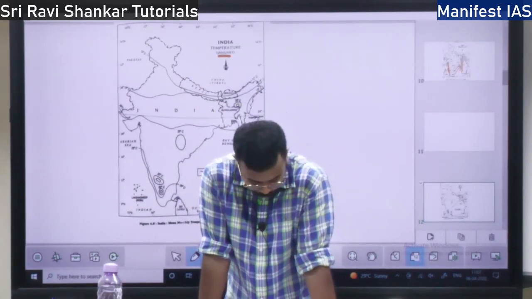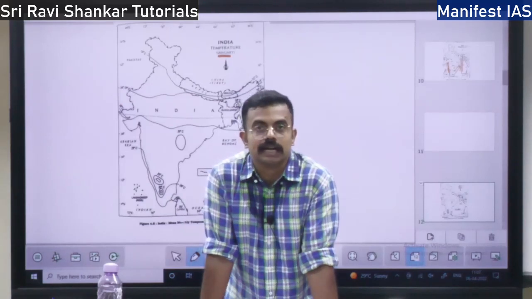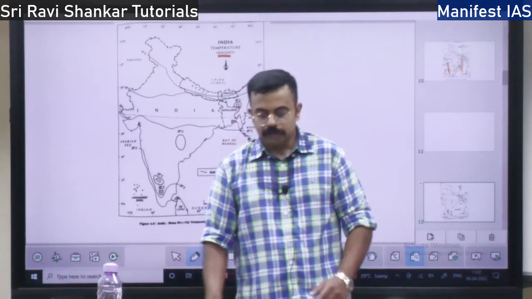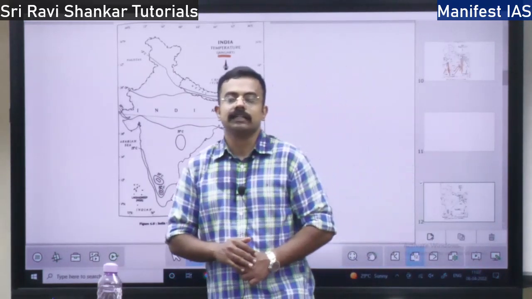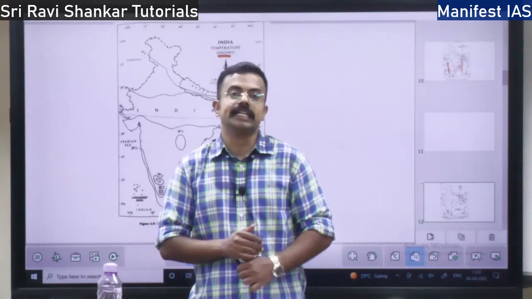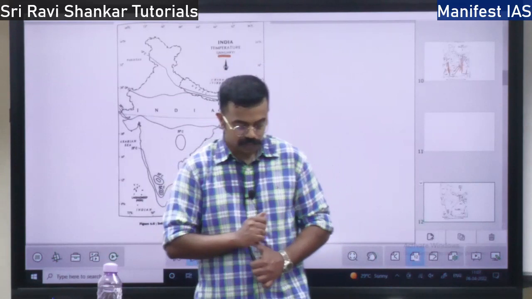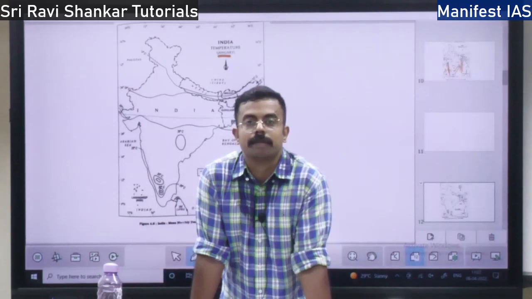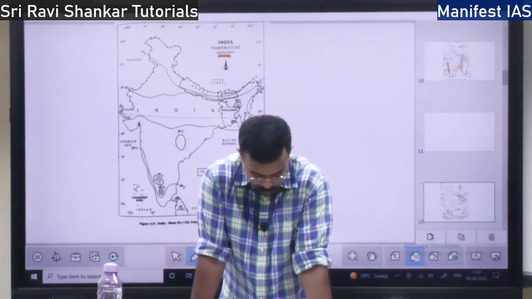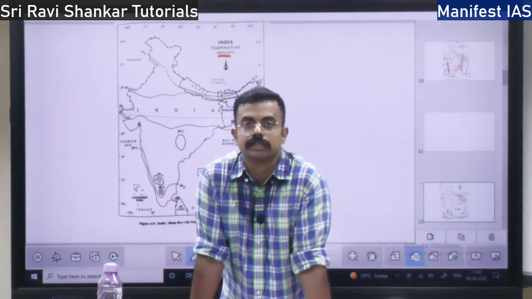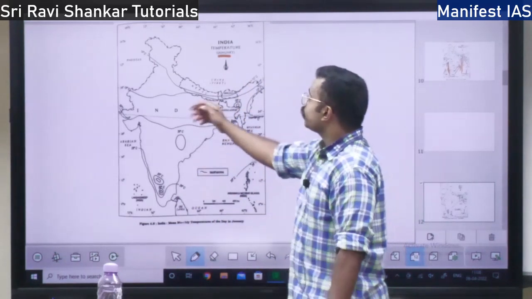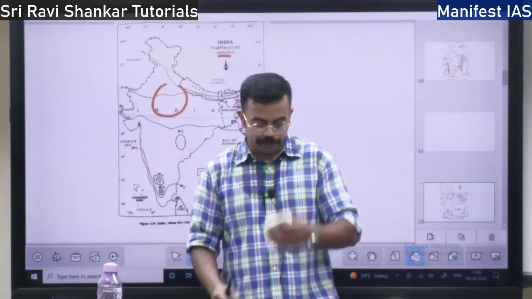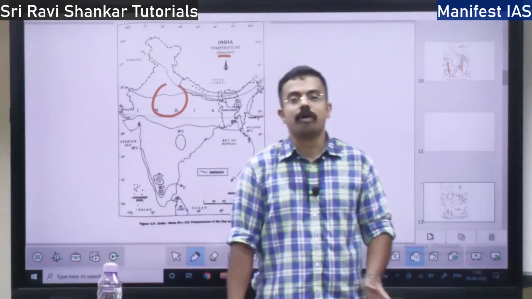Cold weather season. When does it start? It starts in the middle of November over India. In the cold weather season, the temperature will be less than 21 degrees Celsius. In North India, the temperature will be very cold. Why will the temperature be very cold over the northern Indian region? Because it is far away from the sea, so it experiences a continental climate where there is less moderating effect of the sea.